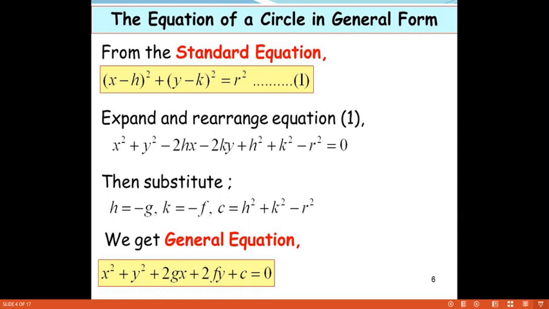That is the general equation of the circle, which is also called a second order degree equation. What is a second order degree equation? Second order means 2. The order is 2, so it is called a second order general equation.